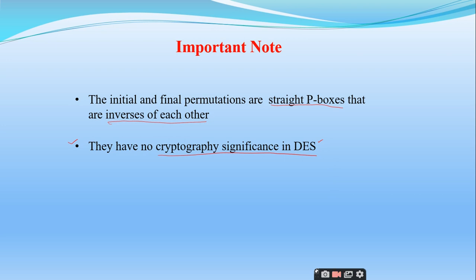Confusion in cryptography is different from the generalized confusion, right? So in order to confuse people, we have this initial P-box and the final P-box. If it is clear, we are done with the initial and final P-boxes. Now we will enter into each and every round, right?